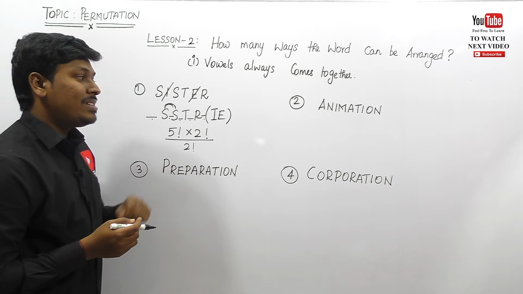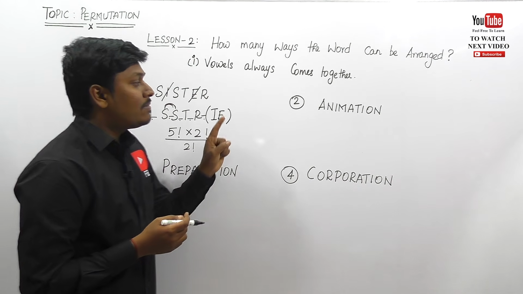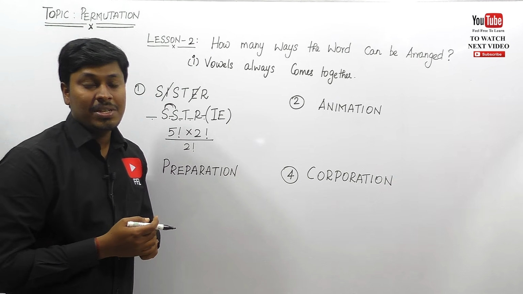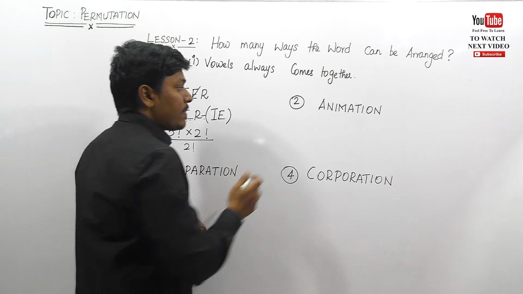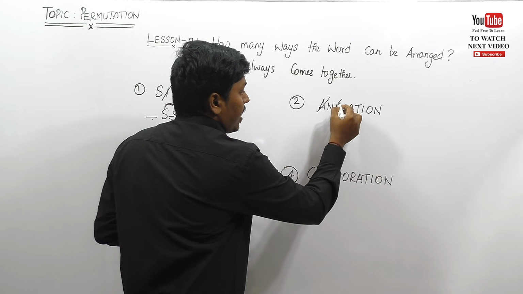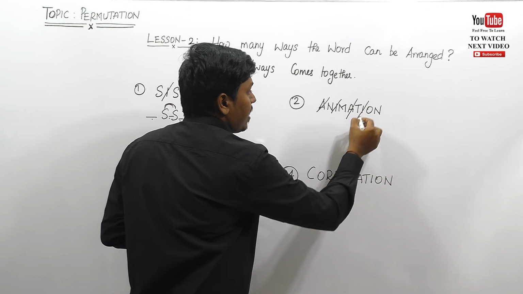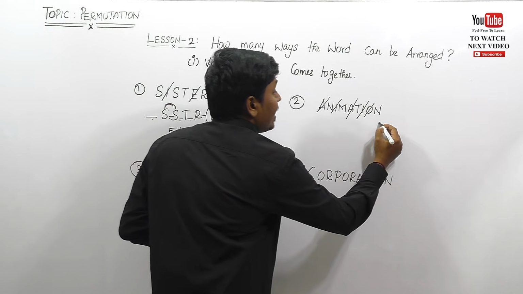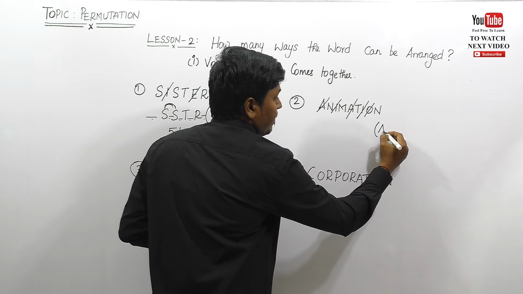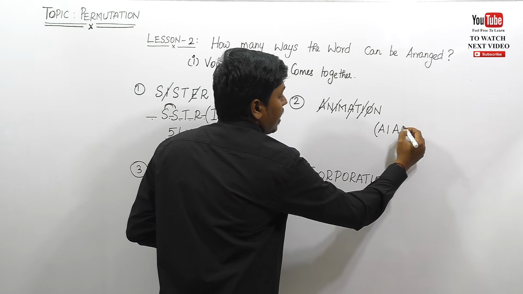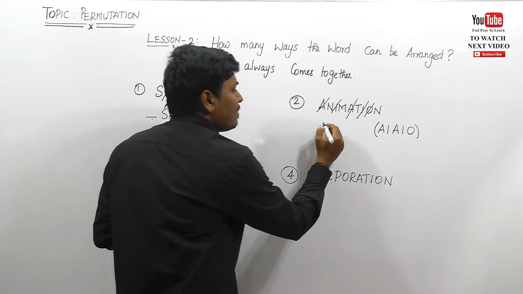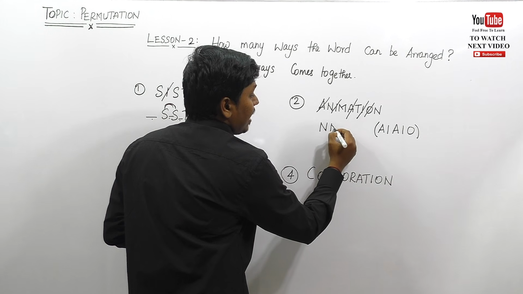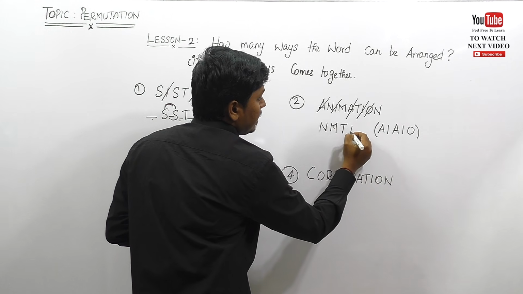Let me move on to question number 2. How many ways can the word ANIMATION be arranged so that the vowels always come together? See how many vowels are there. A, I, A, I, O, right? Just write all the vowels, friends. A, I, O. So these are the vowels in the given question, and write the remaining letters, that is M, N, M, T and N, right?